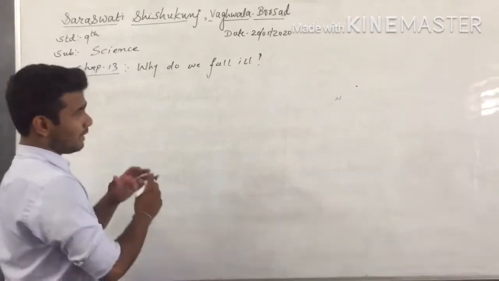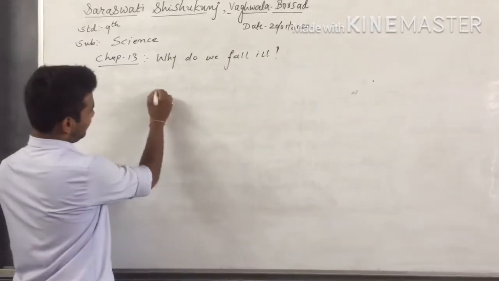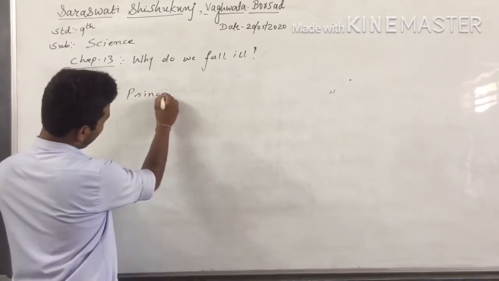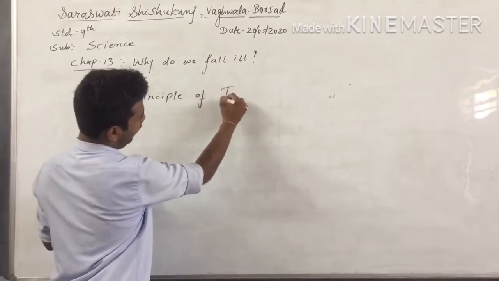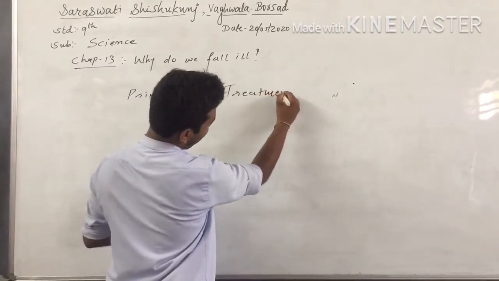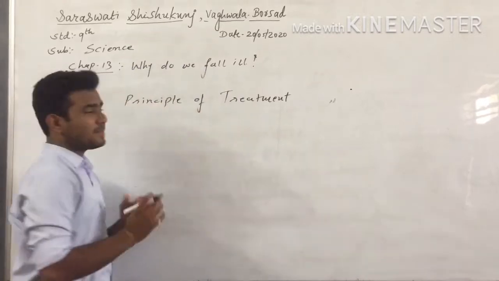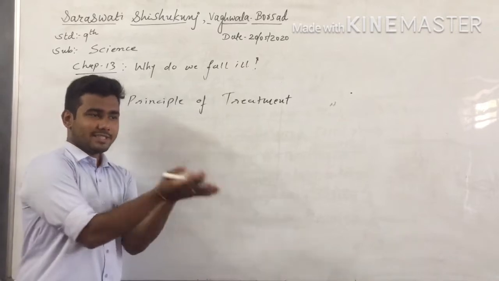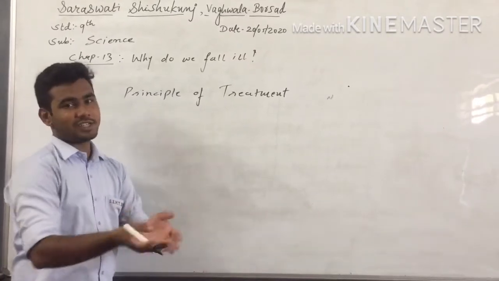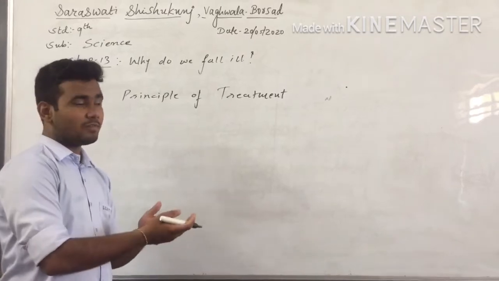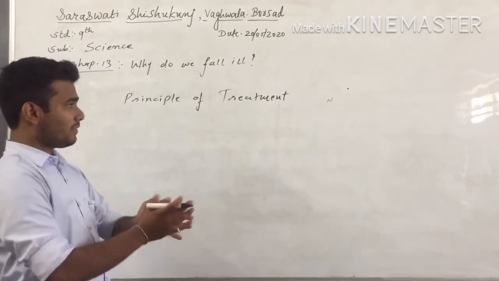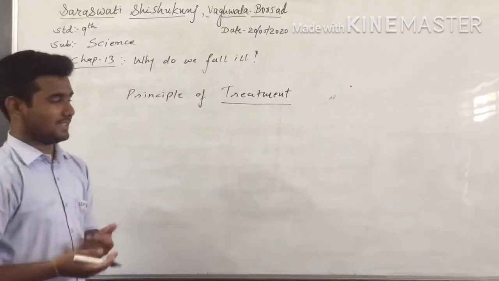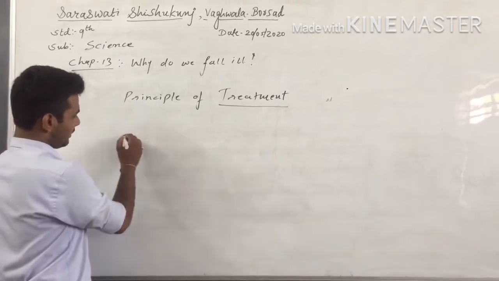As we discussed different diseases, now how do we get treated for that disease? For that we have the principle of treatment. What is the principle of treatment? If any disease is caused to a person, he or she will suffer from different types of discomfort, and if we want a proper treatment of that disease, there are only two ways to get treatment.